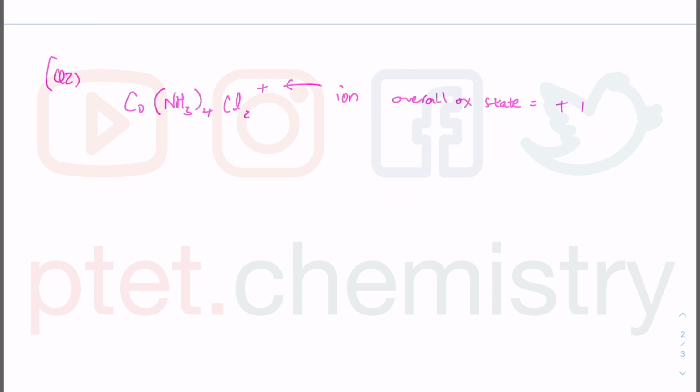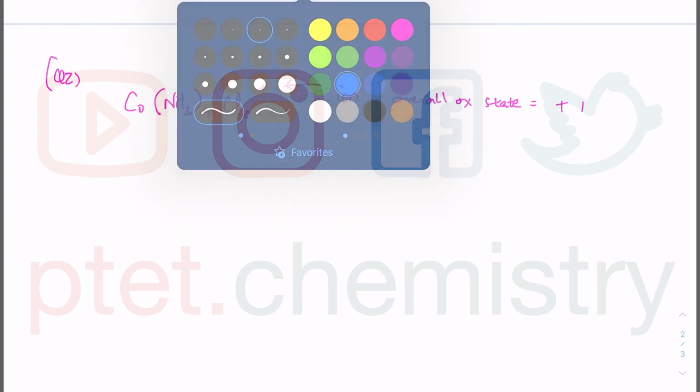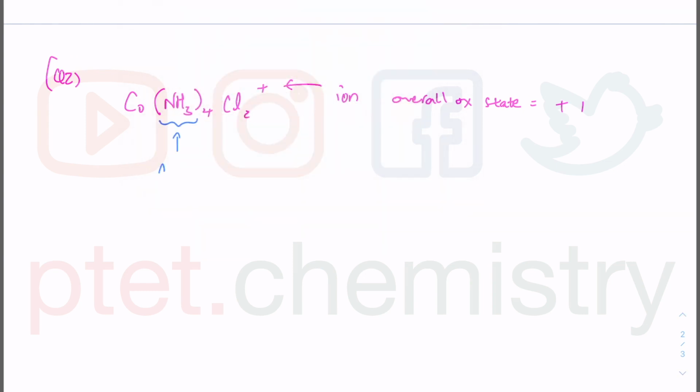What do we have here? We have NH3, which is ammonia. Ammonia is a molecule, as you know from year 9 structure and bonding, and you have 4 of them. The oxidation number of a molecule with no charge is going to be 0. The Cl is bonded to the cobalt, so the Cl has the oxidation state of -1.